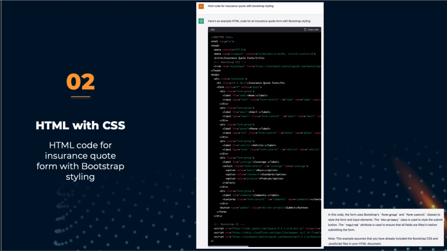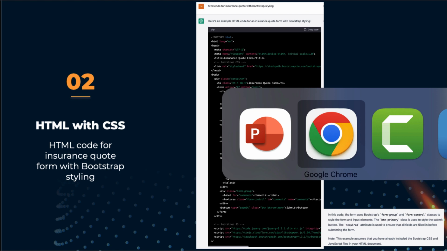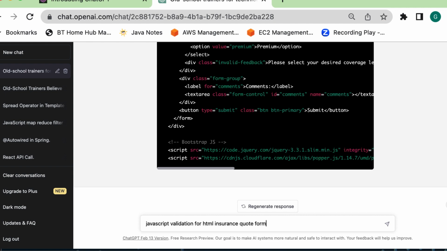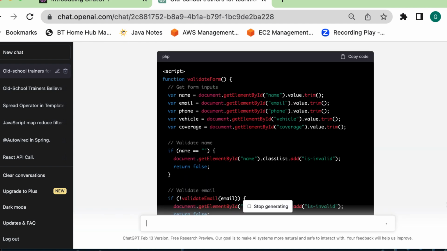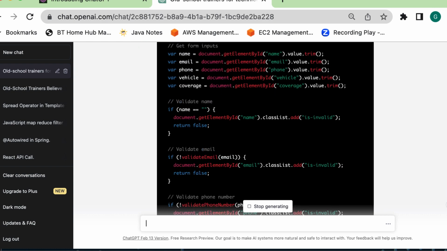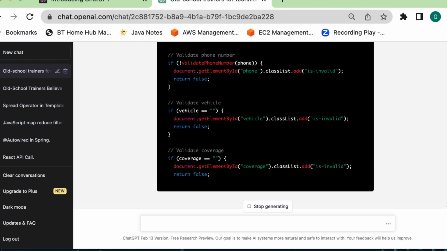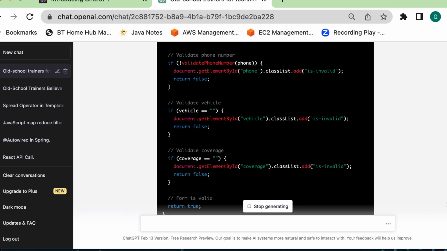And the third thing that we want to do then is we want to use it to do our JavaScript. So back in ChatGPT, I'm just going to type JavaScript validation for HTML insurance quote form and press enter. This is the JavaScript in a function called validate form. And it continues and gives us validation for each of the boxes, vehicle, coverage, etc.